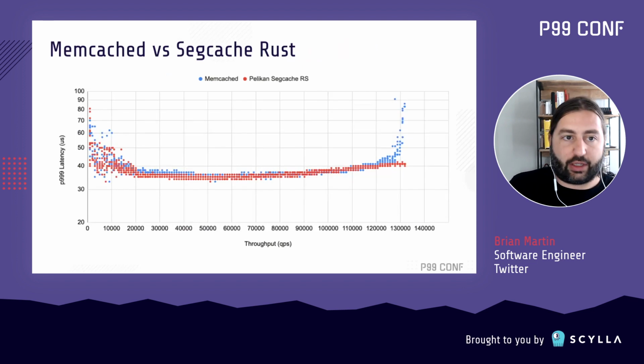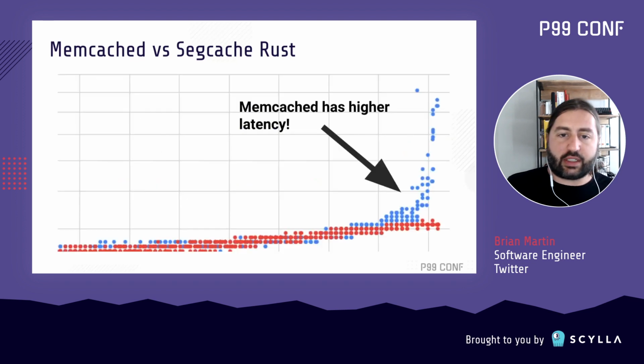Not everyone's running Pelikan though, so we can show some benchmarks versus Memcache. Here we're showing the Memcache upstream version in blue and the Rust implementation of Pelikan Segcache in red. To zoom in on the difference, we can see at the upper end of throughputs that Memcache actually has higher latency than this Rust implementation of Segcache. So this is really cool.